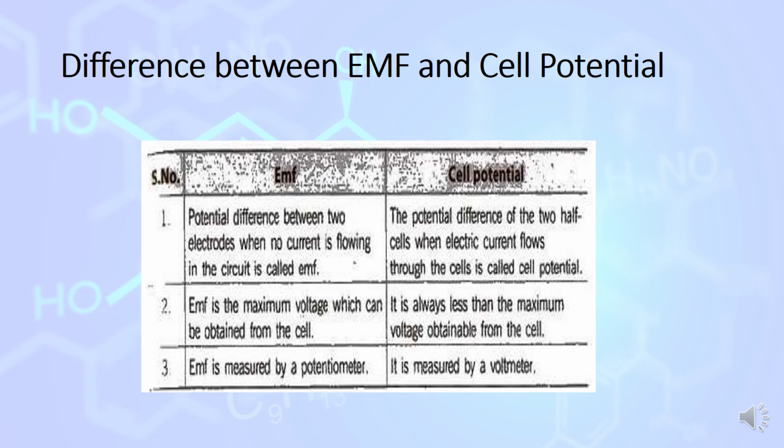Difference between EMF and cell potential. EMF is the potential difference between two electrodes when no current is flowing in the circuit. EMF is the maximum voltage which can be obtained from the cell. It can be measured by a potentiometer. Cell potential is the potential difference of the two half cells when electric current flows through the cell. It is always less than the maximum voltage obtainable from the cell, and it is measured by a voltmeter.